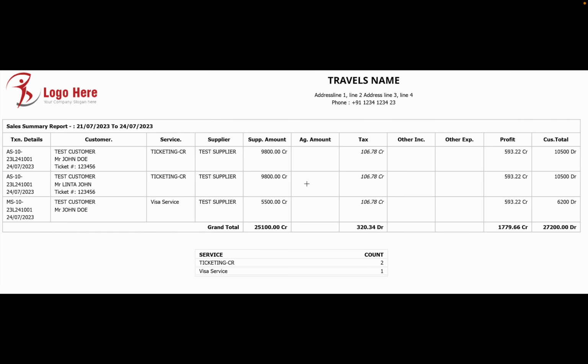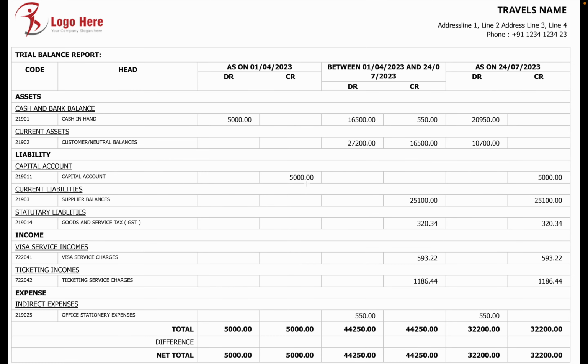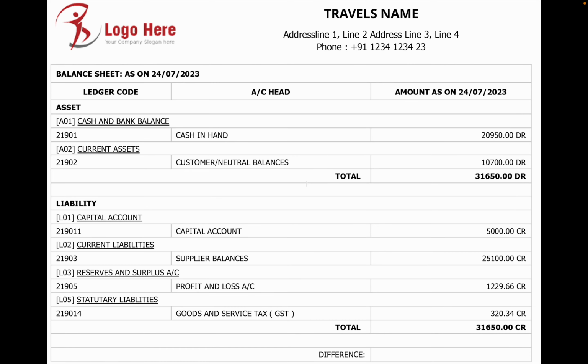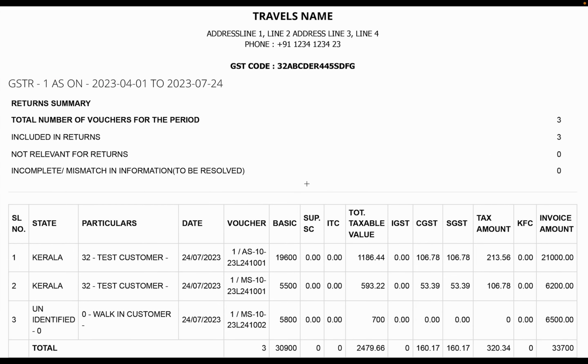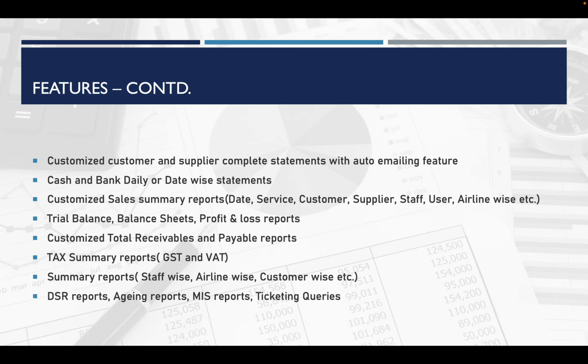This is a complete sales report where you can see all the customer details, what the service is, what the supplier name is, what the supplier cost, tax, and profit are. Every split-up is there, and the count as well. This is the trial balance report, balance sheet, and profit and loss report. This is the GST summary report, where you can take the B2B detailed report and B2C detailed report separately.